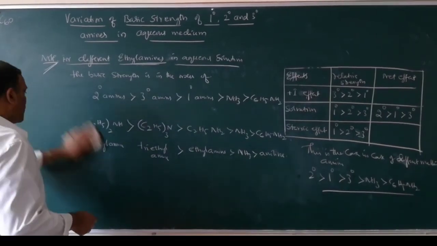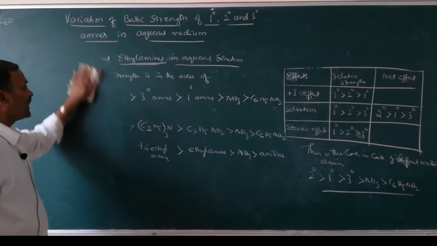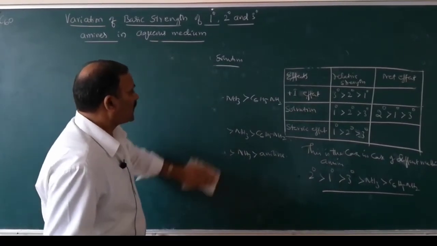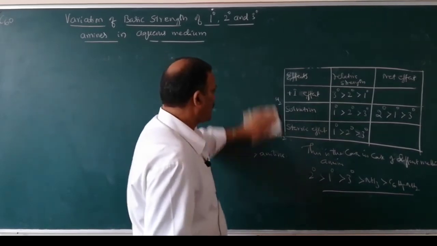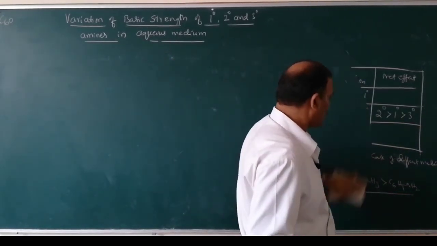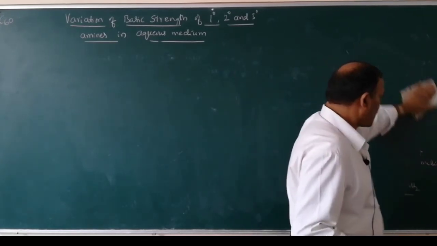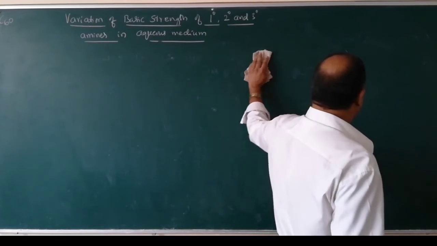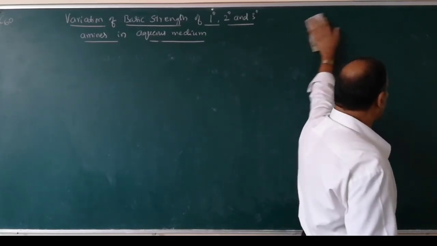So in the basic nature of amines, you have to know why amines are basic. Because of the presence of a lone pair of electrons on the nitrogen atom, they can easily donate this lone pair of electrons and they can easily accept a proton.